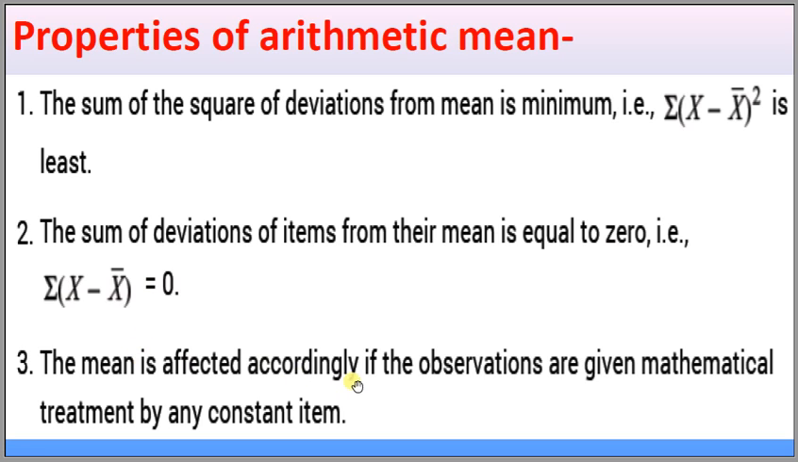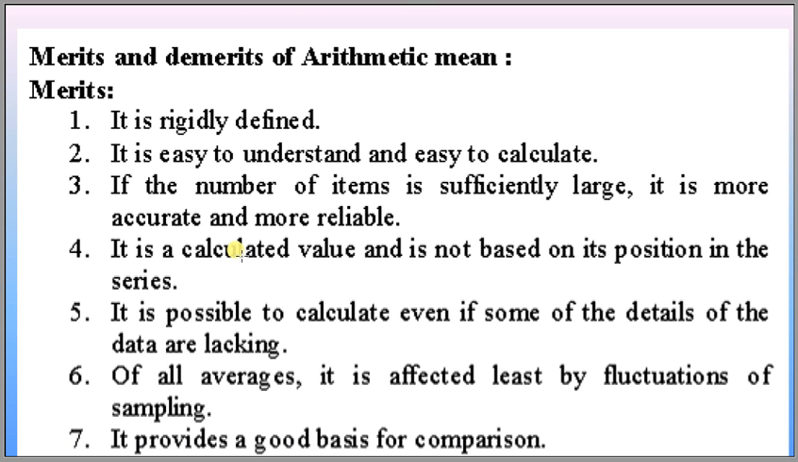The mean is affected accordingly if the observations are given mathematical treatment by a constant. If we subtract a common number from the series and then find the mean of that series, we have to add back that number which we have already subtracted. If we multiply a series by h, then the mean will increase by h times. Arithmetic mean is not independent of change of origin and scale.